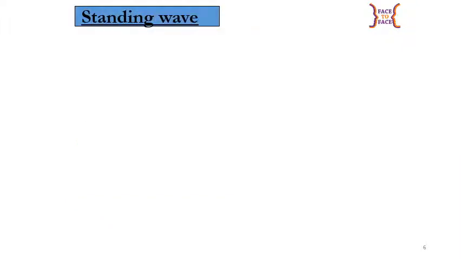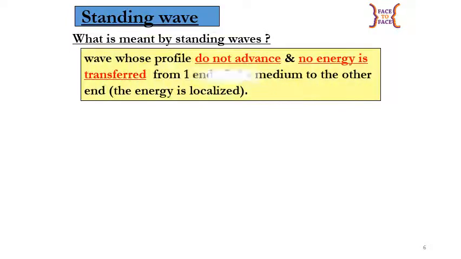Next, standing wave. What is meant by standing waves? Standing wave is a wave whose profile does not advance and no energy is transferred from one end of the medium to the other end. It means that the energy is localized. Standing wave is also known as stationary wave.